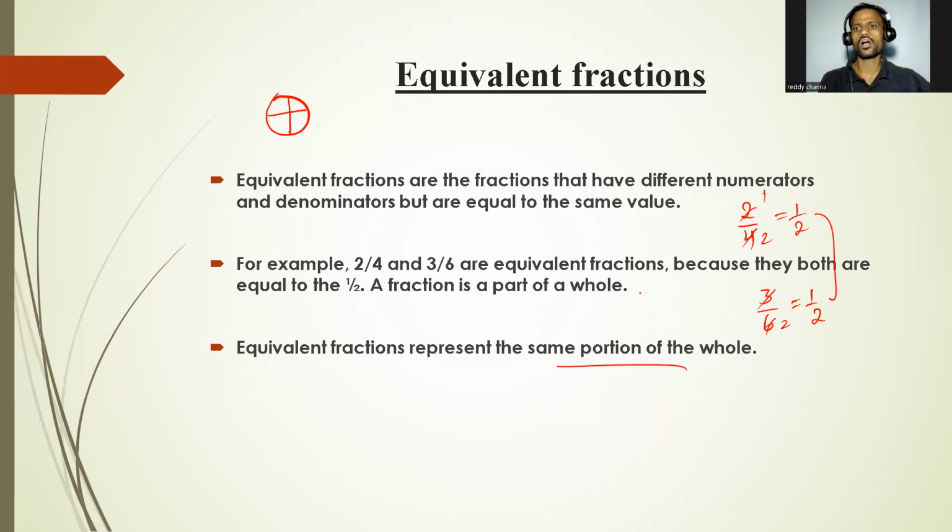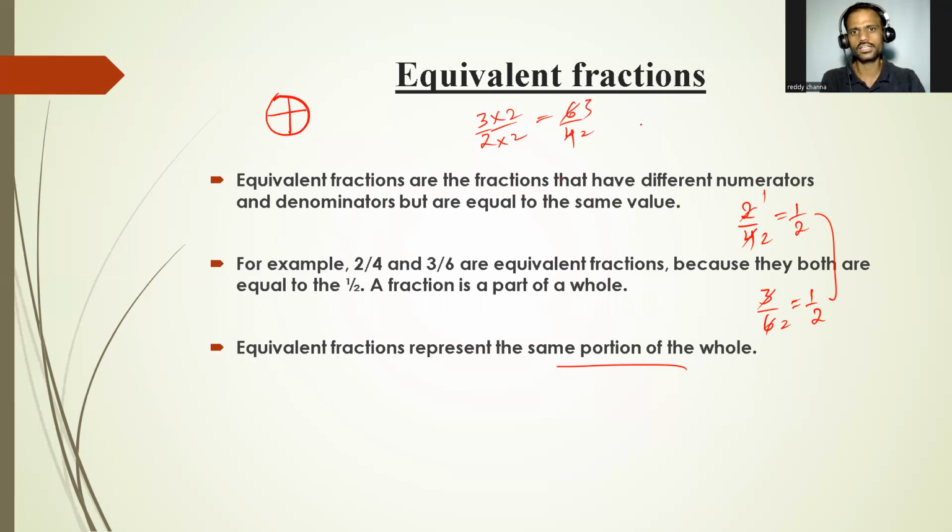So now how to get the equivalent fractions of any fraction? For example, we have 3 by 2 and we want to get an equivalent fraction. What we can do is multiply the same number to the numerator and denominator. 3 twos are 6, 3 threes are 9, so 9 by 6. Its value is again 3 by 2.